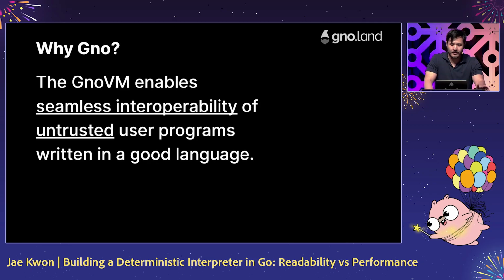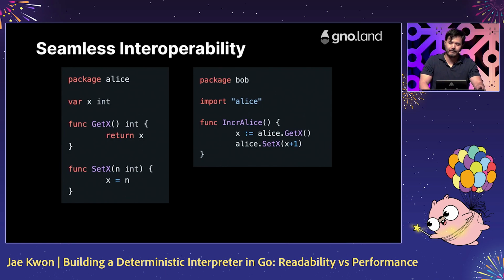The problem that the Gno virtual machine solves uniquely is that it enables seamless interoperability, or seamless composability, of untrusted user programs, written not just in Go, but in any general purpose language. That's a strong claim, so let me explain what that means. And here's what I mean by seamless interoperability.